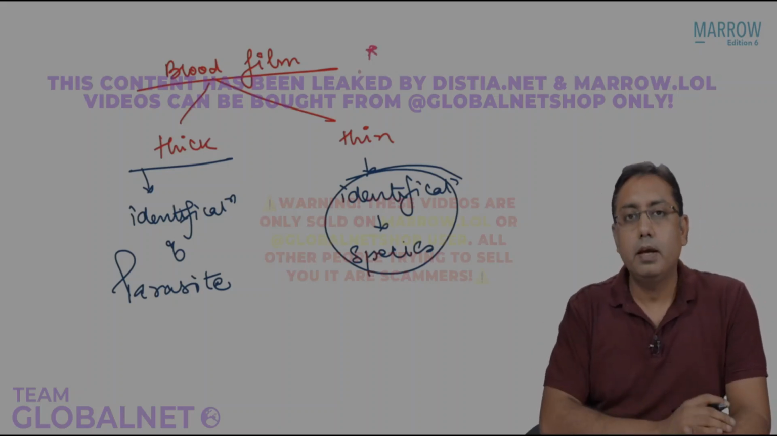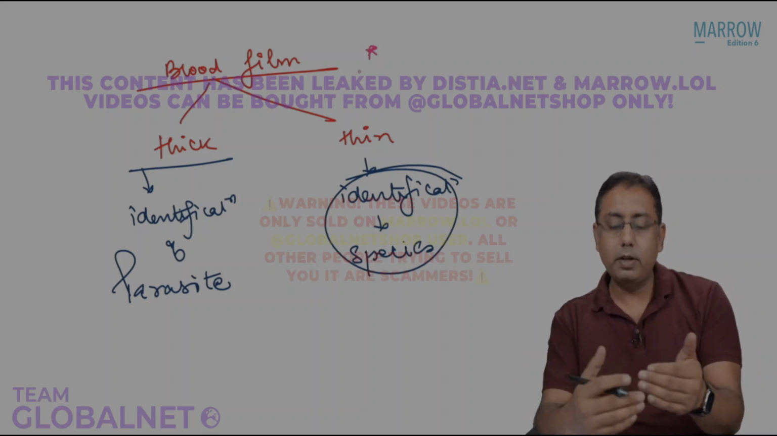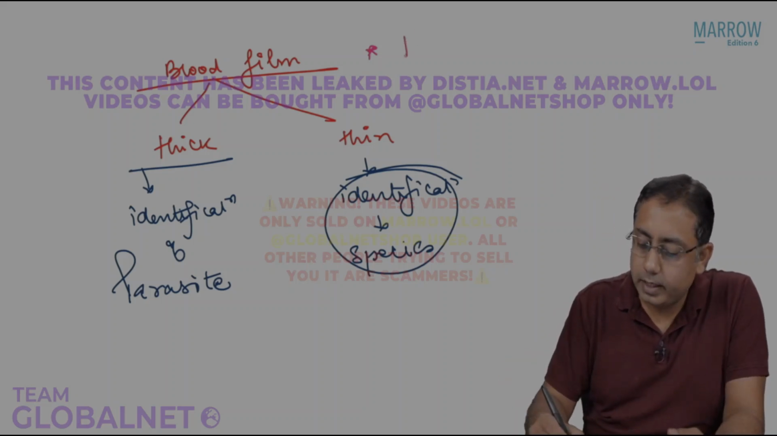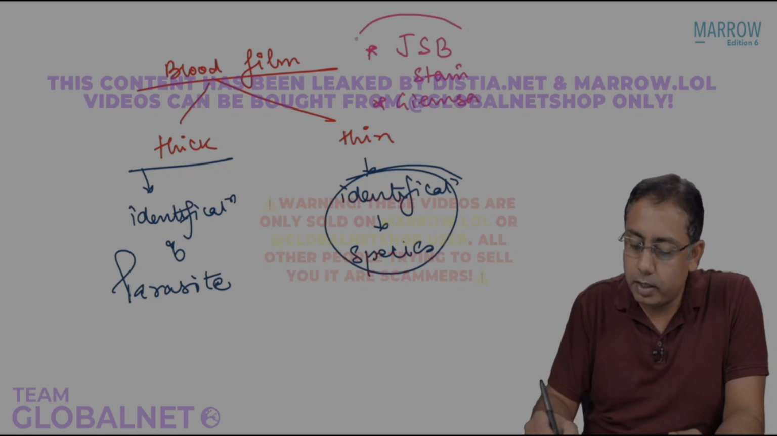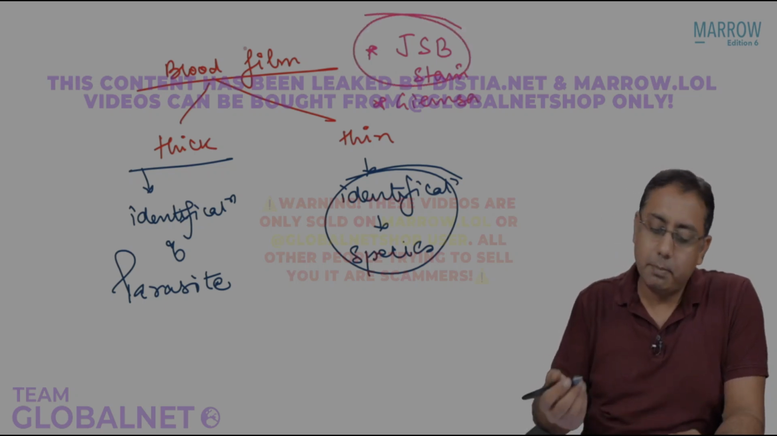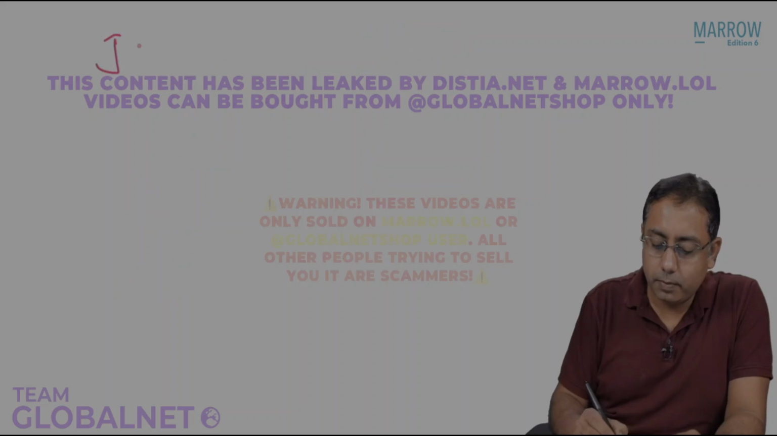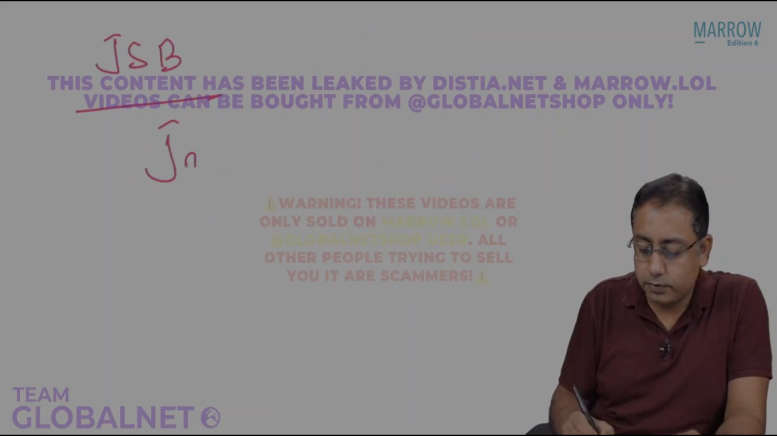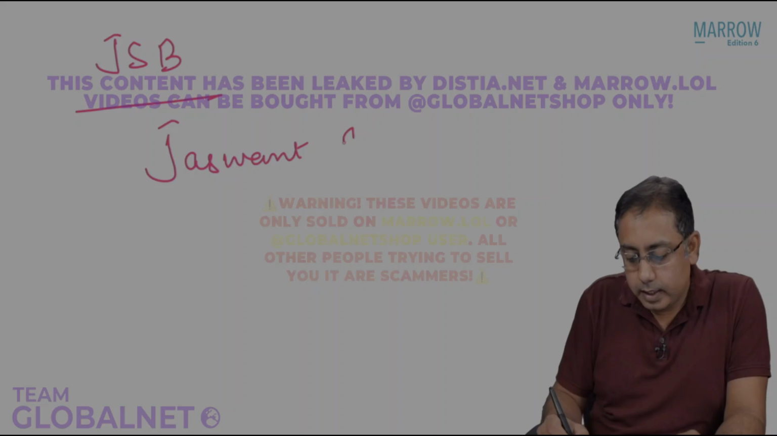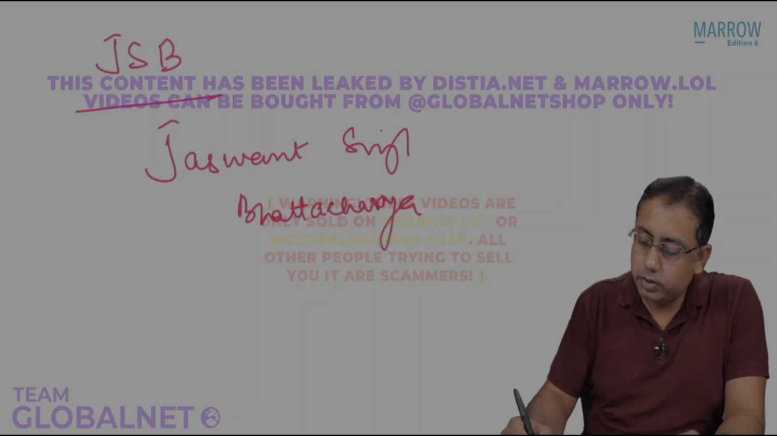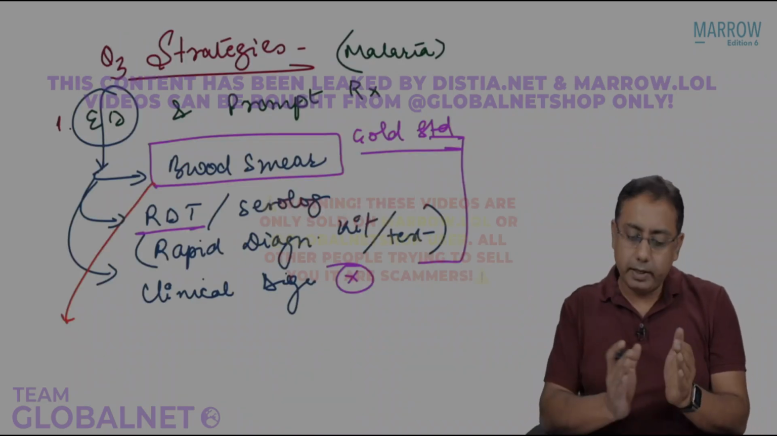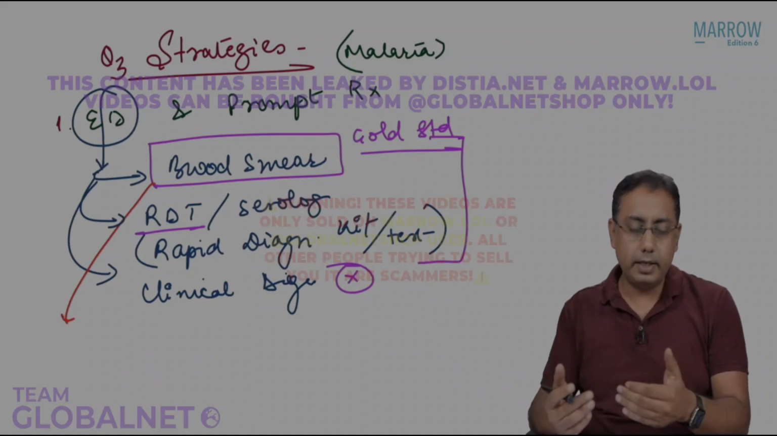Next MCQ. How will you stain this thick film and the thin film? It is stained using JSB stain. We might also use Giemsa stain, but under the national program we are using JSB and Giemsa both, but JSB is what can be asked in your exam. What is a JSB stain? It stands for Jaswant Singh Bhattacharya stain. So these are a couple of MCQs which you might get on blood smear examination or RDK.